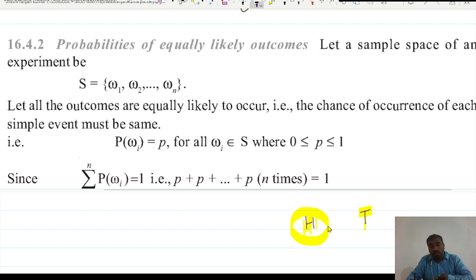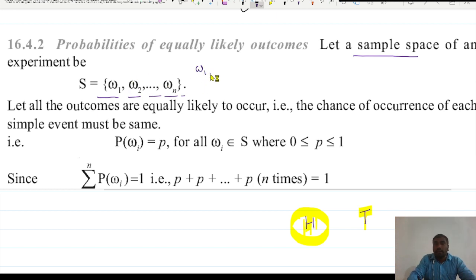Let us suppose you are throwing a dice: 1, 2, 3, 4, 5 and 6. All are equally likely. There is no favor that 1 can come more and 3 can come less, or that 6 is coming more times. Otherwise it would not be equally likely. If everyone has equal chances to come, that is called equally likely. So here, let us suppose we have the sample space, and these are the sample points W1, W2 up to Wn, or omega. W1 to Wn are our sample points, and all of these are equally likely.